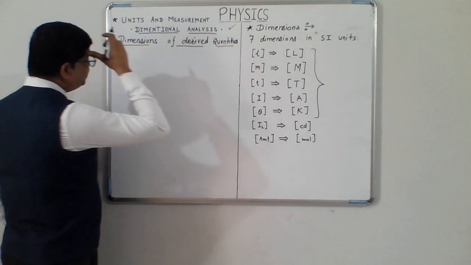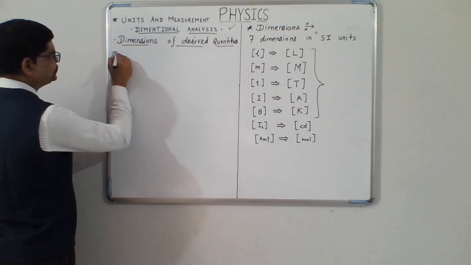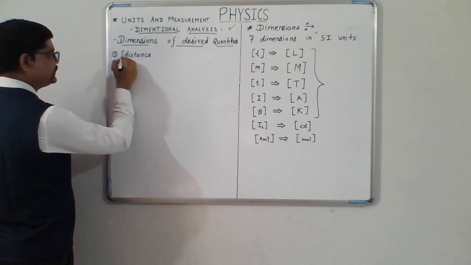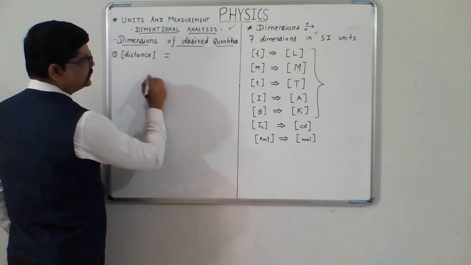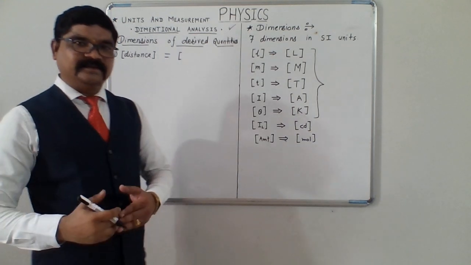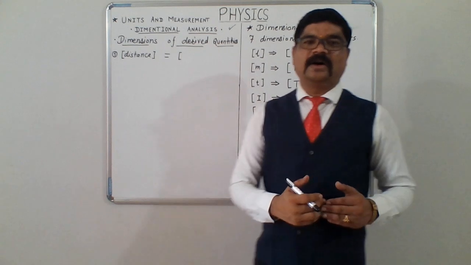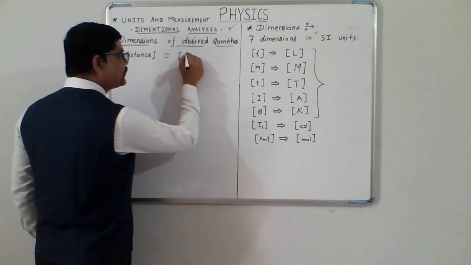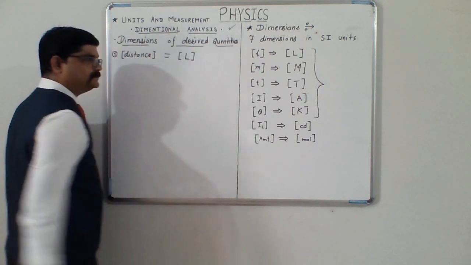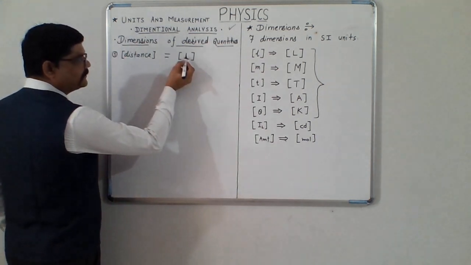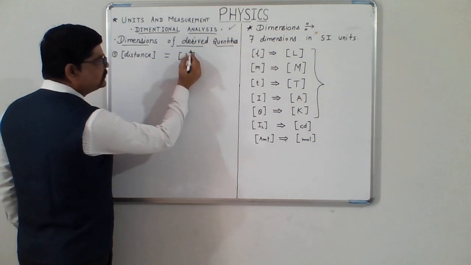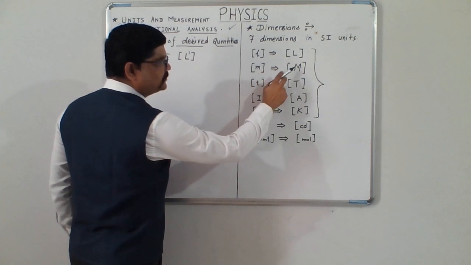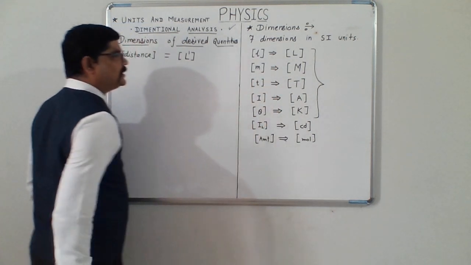Let us start with distance. What will be the dimensions of distance? Distance is a length. No matter you are measuring it from left side or from right side, we will have dimensions of distance L. Remember, when we are writing this L, it represents L to the power 1.